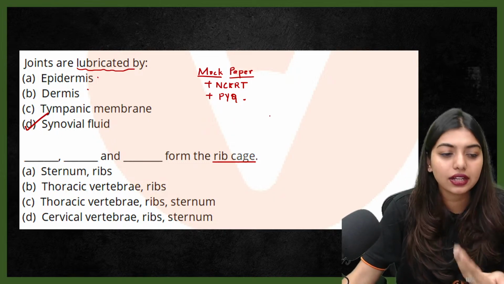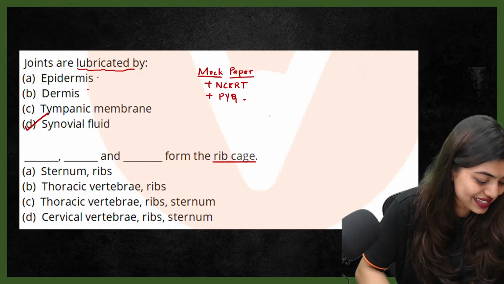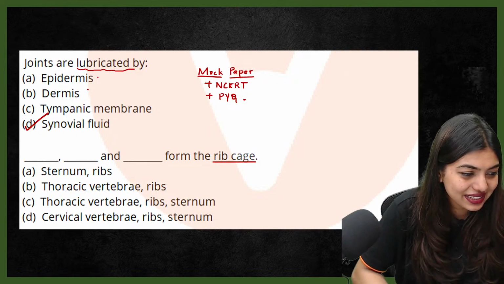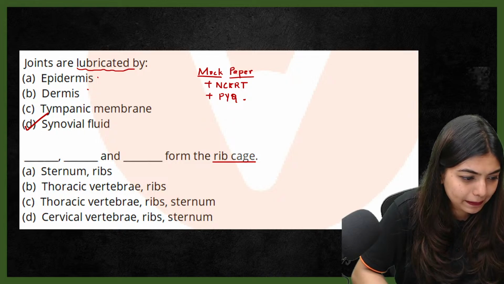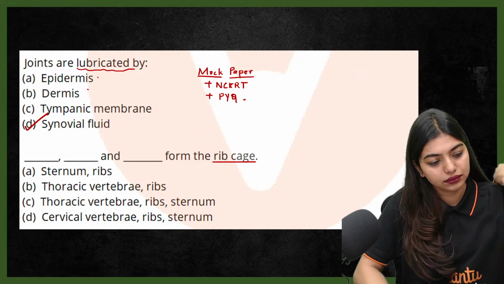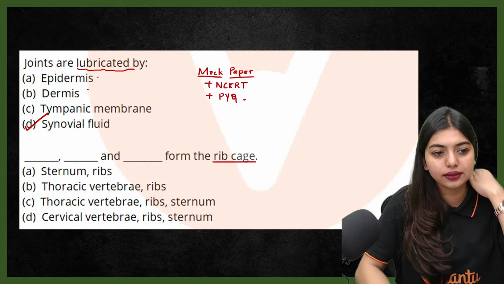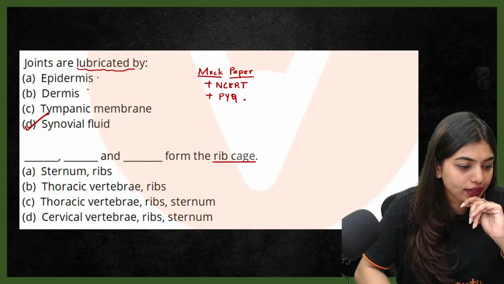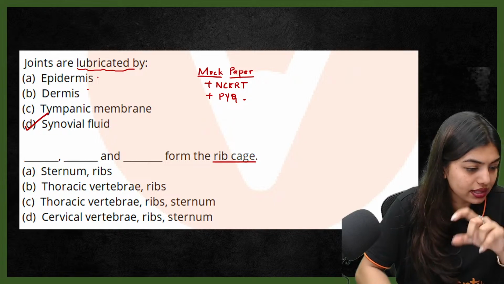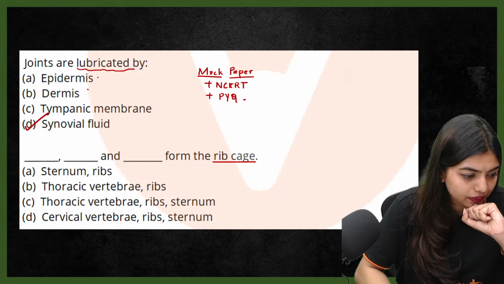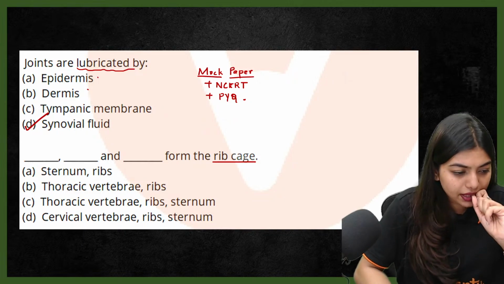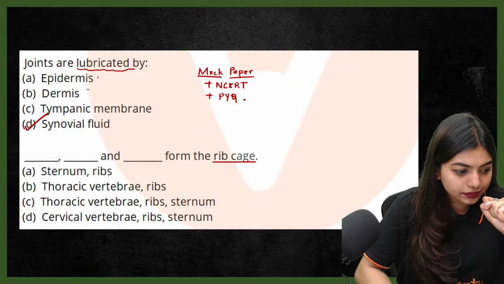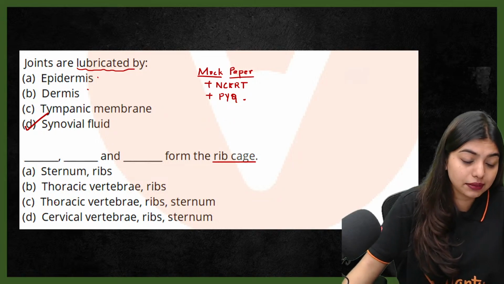Your ribs. Okay, I cannot tell the answer. So tell me the answer for this. Yes, synovial fluid, the synovial joints, which are able to do the free movements, right? Movements. Yes, tell me the answer. Three. Okay, let me see.